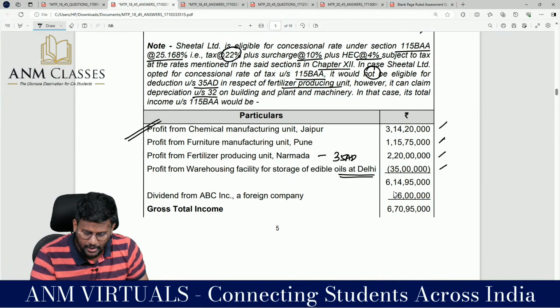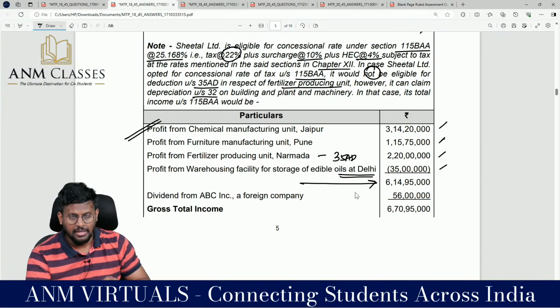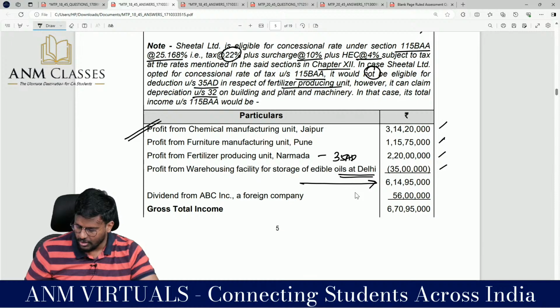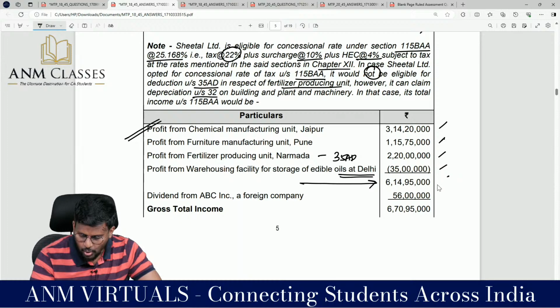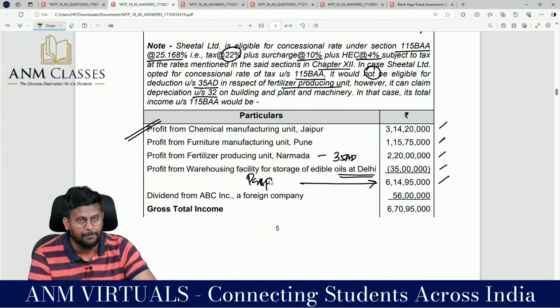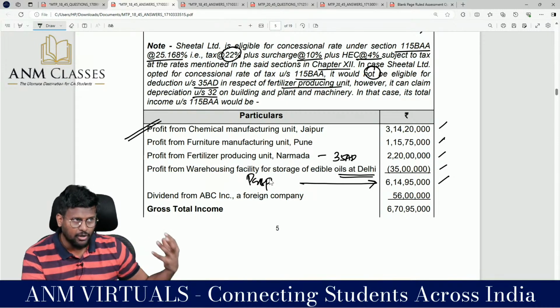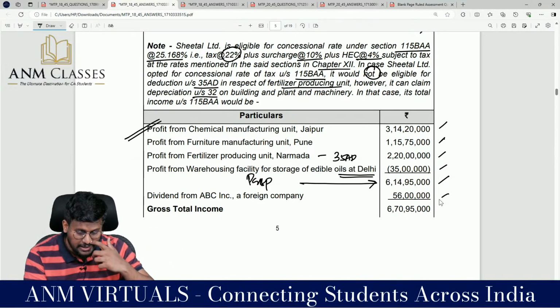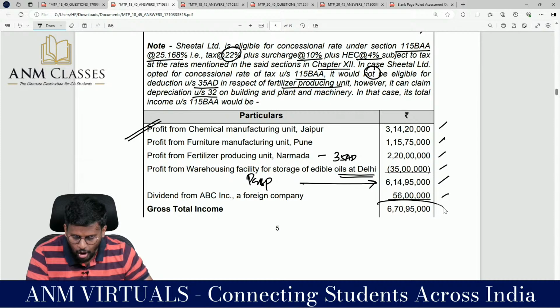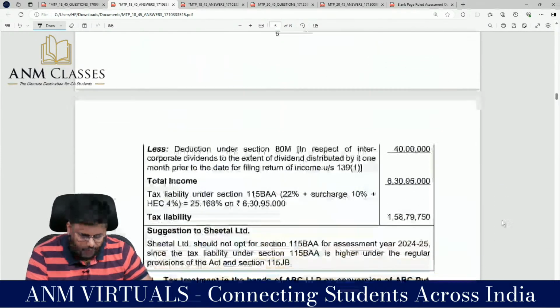So 35 lakh, once I knock off, I will get the PGBP income: 3 crore 40 lakh 20,000 plus 1 crore 15 lakh 75,000 plus 2 crore 20 lakhs minus loss of 35 lakh. Sir, 6 crore 14 lakh 95,000 is my PGBP income. I am having dividend from foreign company, taxable under IFOS, 56 lakhs, no problem. I will get gross total income of 6 crore 70 lakh 95,000.